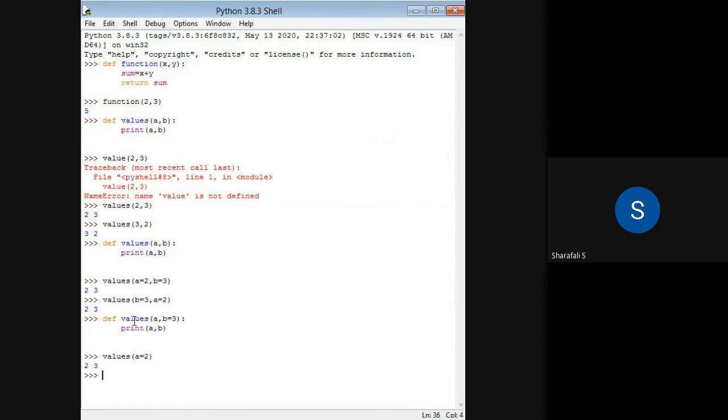And the last one we discussed was the variable length argument. In that case, we define the function values with the argument star a and colon. Now you can print a, or you can loop first because we are using a number of values. So for i in a, we print i.